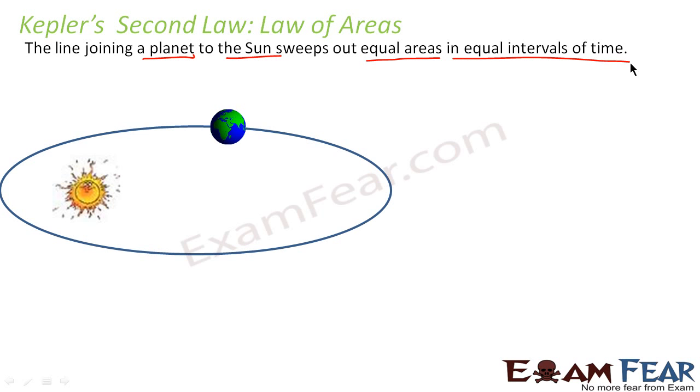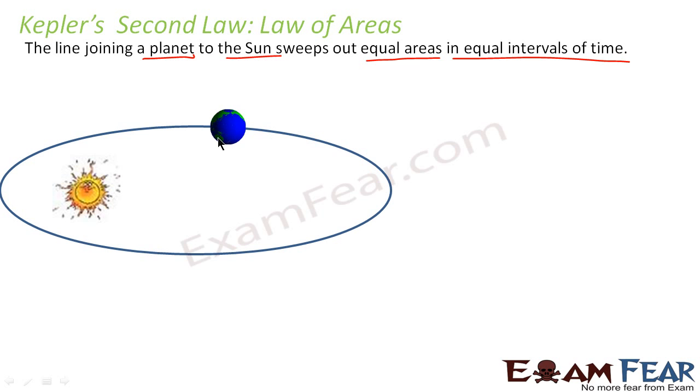What does that mean? The first law clarified the fact that the planet will revolve in an elliptical orbit. The second law states that the area covered by the planet while revolving around the sun will be equal in equal intervals of time. That means the rate of change of area with time will be constant.